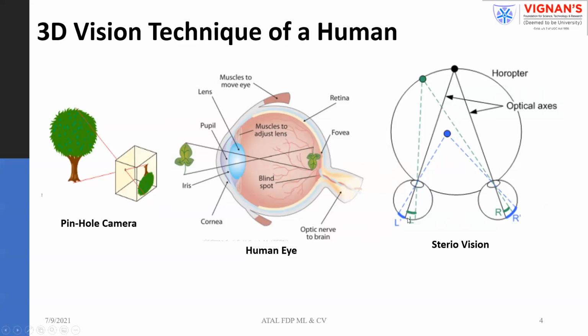The rays projected from the left eye and right eye are focused on a single object. That is the way you are able to measure the depth of the object. In a planar view, we have length and width. The third dimension is the depth. Because of depth creation only, we are able to see 3D objects. So with two eyes, you are able to see the depth of the object.